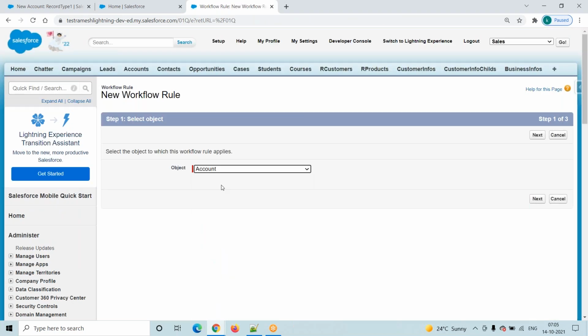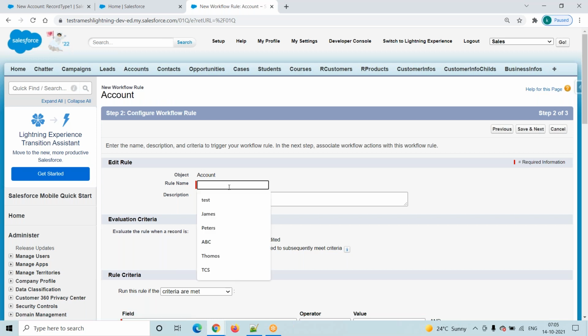On which object are we working? The account object only, right? We are working on the account object. Then click on the next button. What is your rule name? Account type underscore email alert.